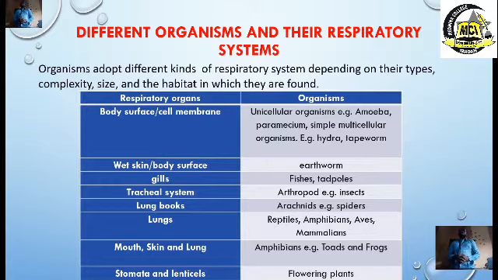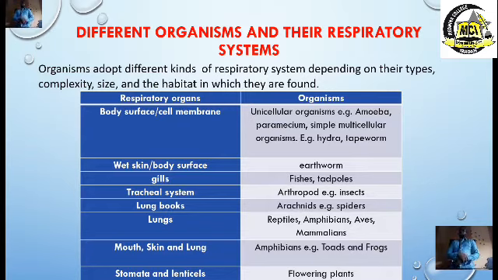As you can see, we have different organisms, from unicellular organism to multicellular organism, based on complexity, and that's why the respiratory system changes as the organism develops from one level to another, from unicellular level to multicellular level. Let's take for instance Amoeba, Paramecium, Euglena, and other animals which are unicellular organisms. They do not have organs for respiration, but they have organelles, and their main organelle where they take in oxygen into the cell is the mitochondria.